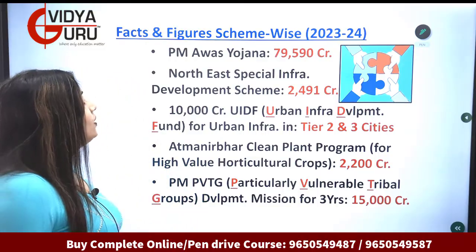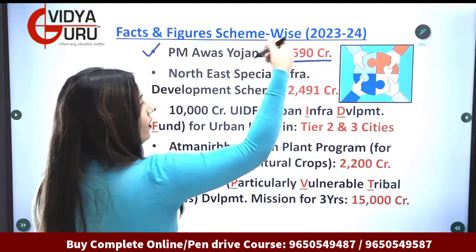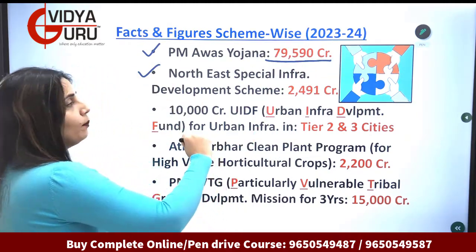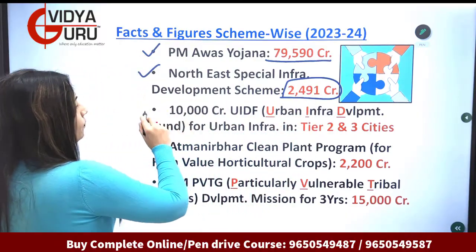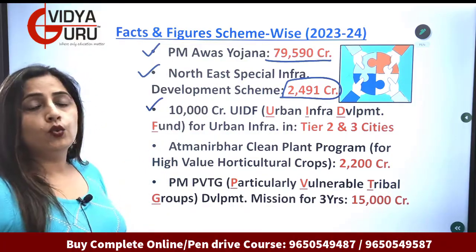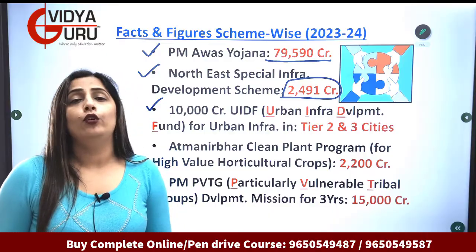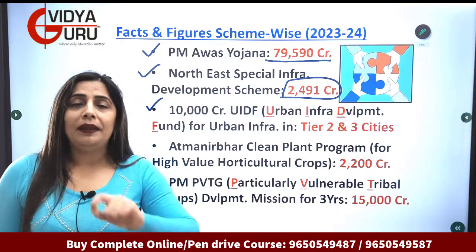The second page is PM Awas Yojana, which got 79,590 crores. Northeast Special Infra Development Scheme got 2491 crores allocation. 10,000 crore for UIDF. There are students who are going to say that, we are not able to learn this much. You don't have any option actually. Try to learn them then and there by repeating them often.